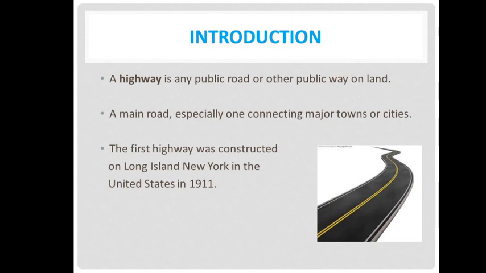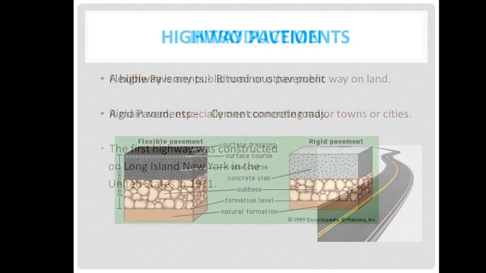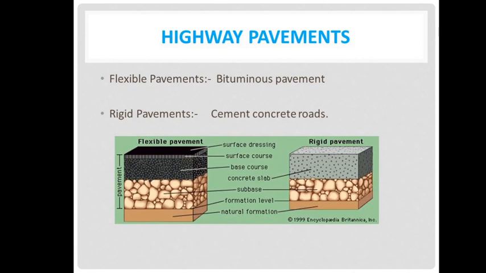Introduction. A highway is any public road or other public way on land, a main road, especially one connecting major towns or cities. The first highway was constructed on Long Island, New York, in the United States in 1911. Highway pavements are basically of two kinds: flexible pavements and rigid pavements. Bituminous pavement is called flexible pavement, and rigid pavement is cement concrete pavement.